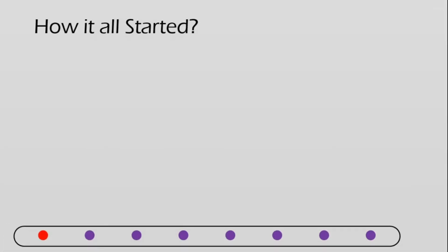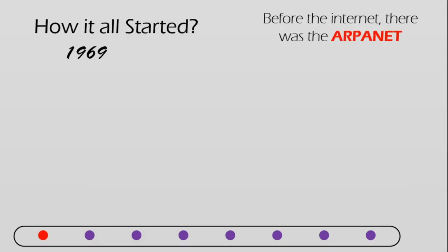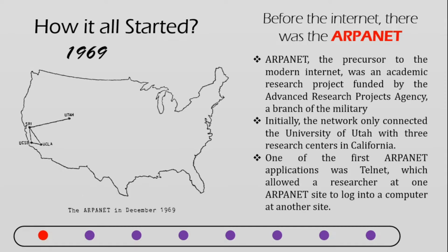So I could tell you the growth of the internet in 8 different stages. It all started in the year 1969. By 1969 it was not called the internet, but it was called ARPANET. As you could see, the ARPANET is nothing but the precursor to the modern internet that we see today. But actually the ARPANET was intended for an academic research project, funded by the Advanced Research Projects